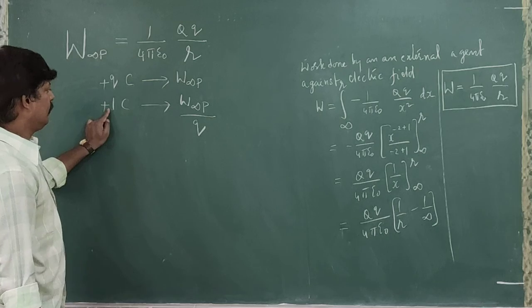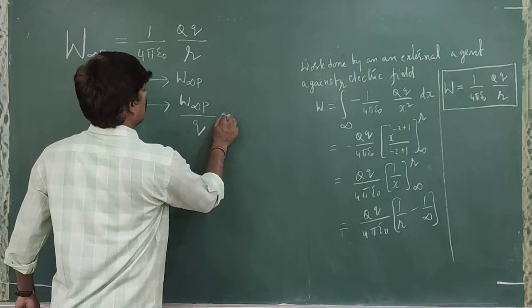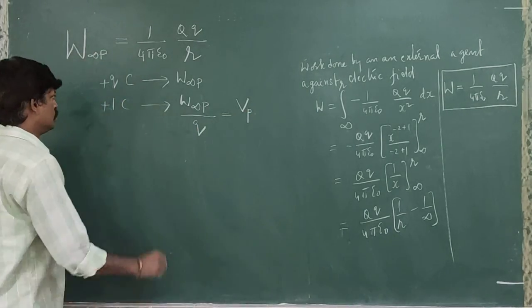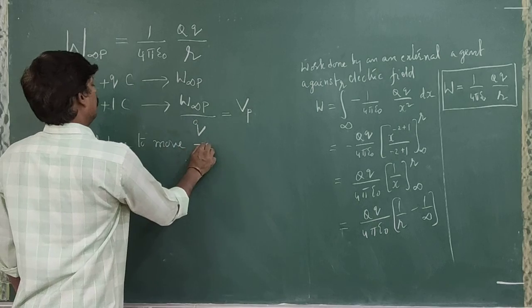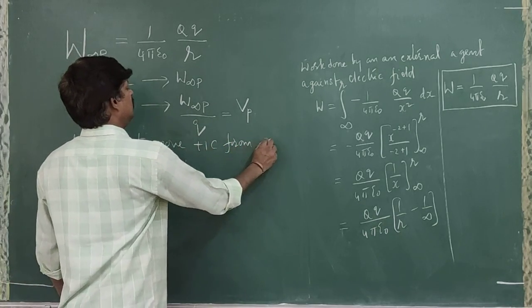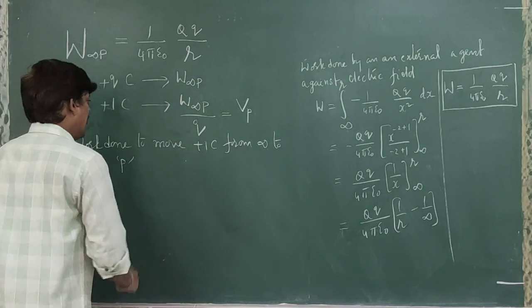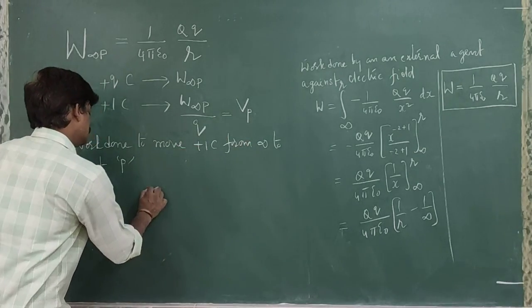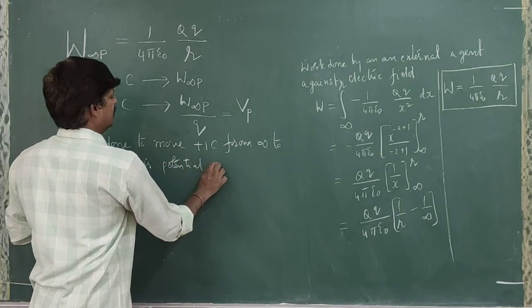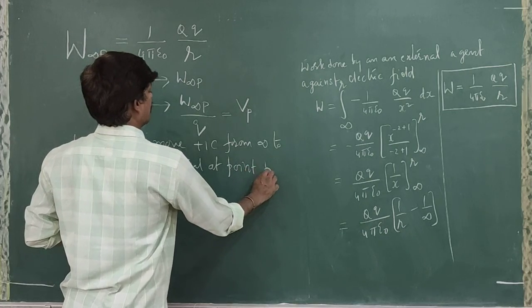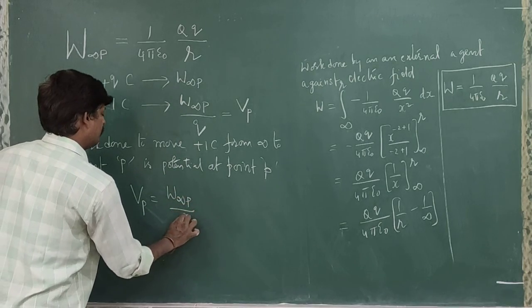The work done in moving plus 1 coulomb of charge is equal to W infinity P divided by q, and that is what we call potential at point P. So the work done to move plus 1 coulomb from infinity to point P is the potential at point P. So potential at point P is equal to W infinity P divided by small q.